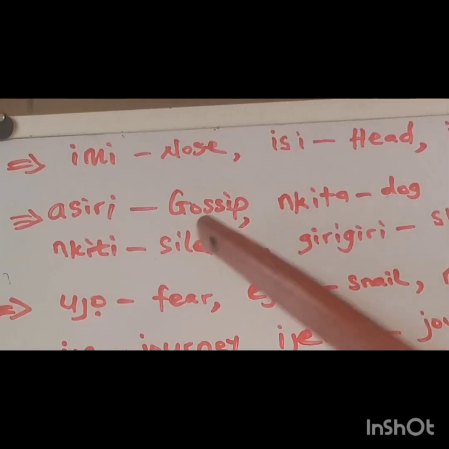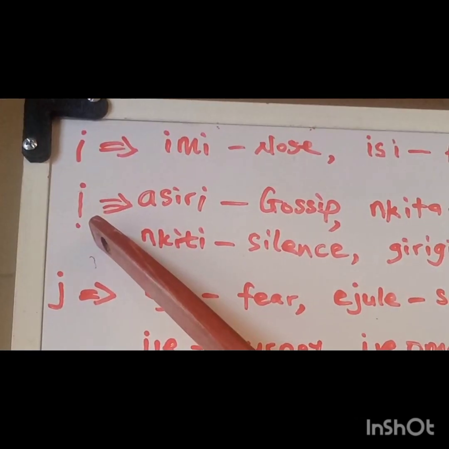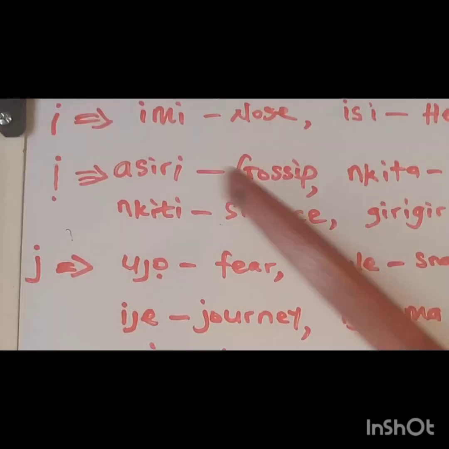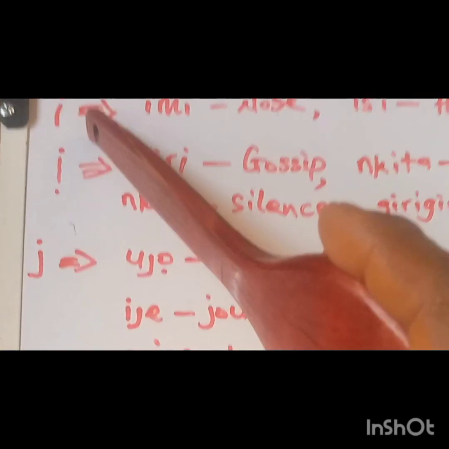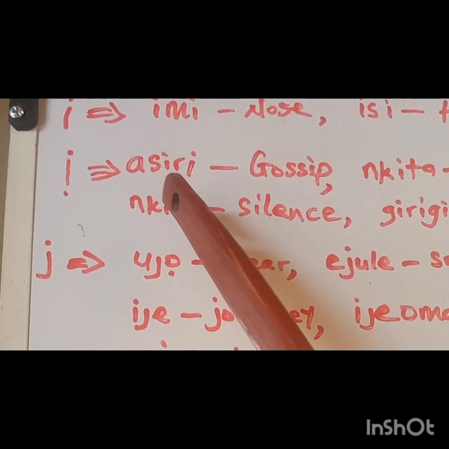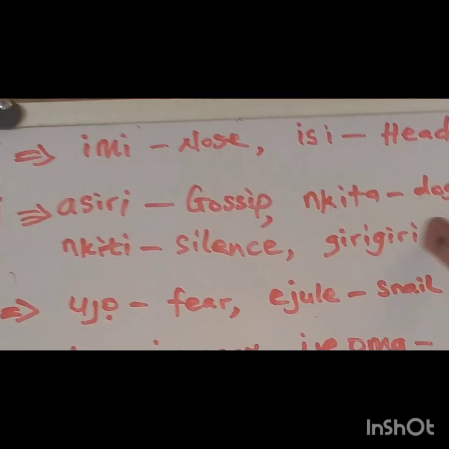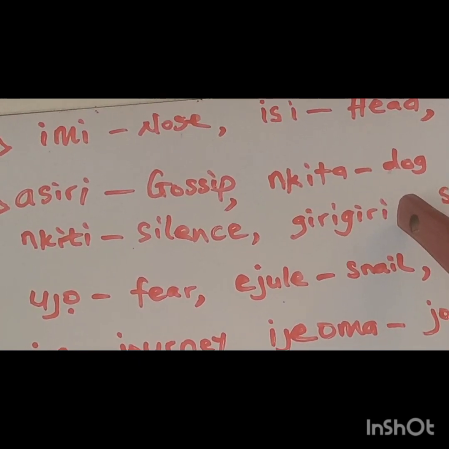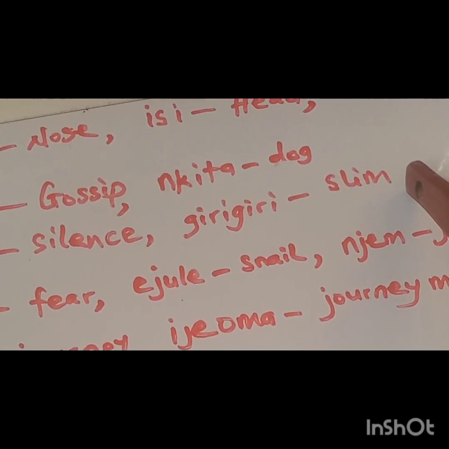You can notice that all the words that are pronounced with this alphabet are sounding a. There is no one that sounded e like this. All of the words sounded a, as if you want to pronounce irresponsible. Then you have gere, that is slim, as in someone that is slim.